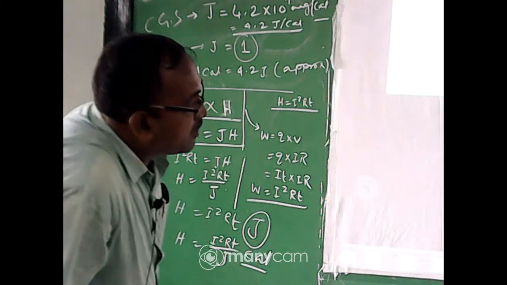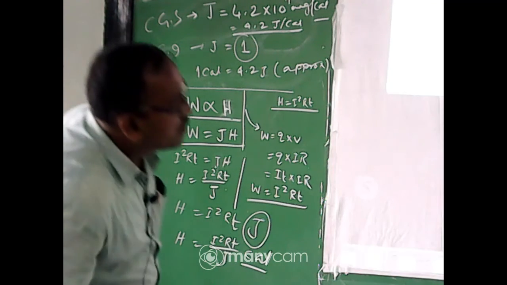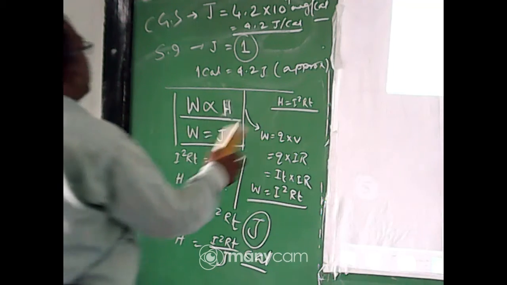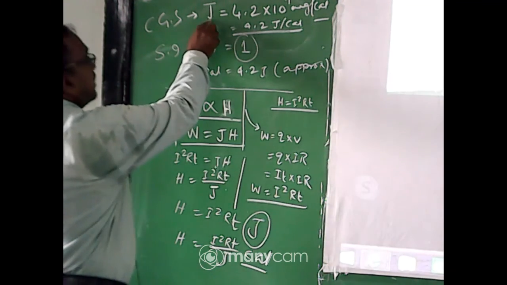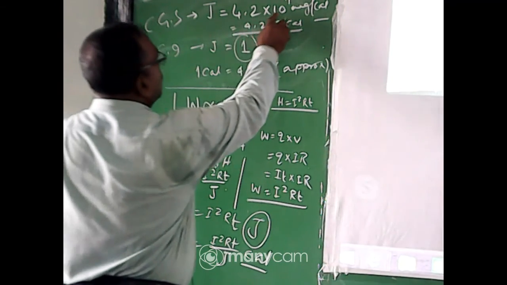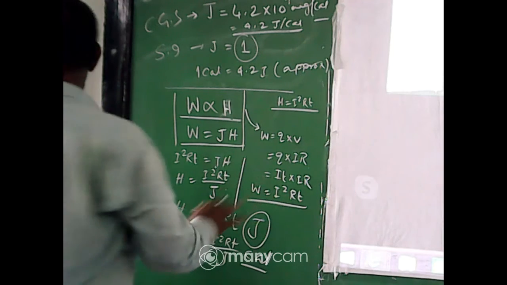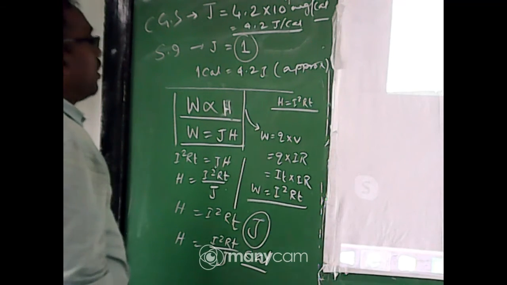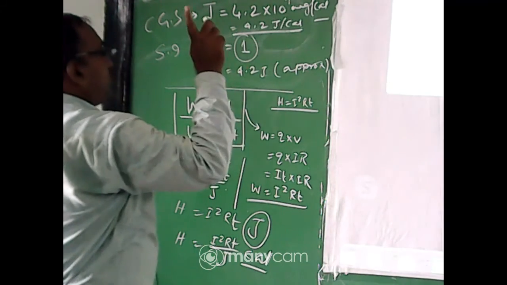Sir, please repeat how J equal to 1. Okay. Thank you. You check it. Actually, the value of J in CGS system is 4.2 into 10 to the power 7 erg per calorie. 10 to the power 7 erg equal to 1 joule.